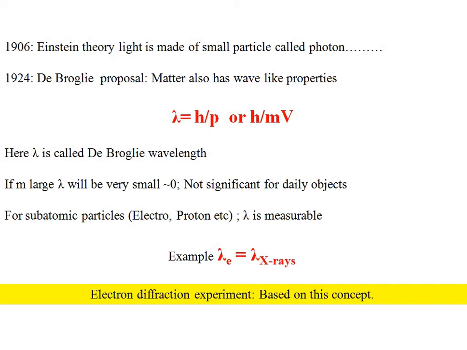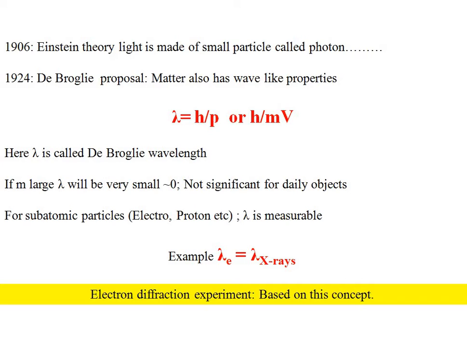The main thing is that if you calculate the wave associated with any large object, where m is very large, you will find that the lambda value of that particle is very small, almost insignificant. So this wave-particle duality theory is absolutely non-significant for daily objects, because the wavelengths associated with these objects are so small that they have no practical significance.